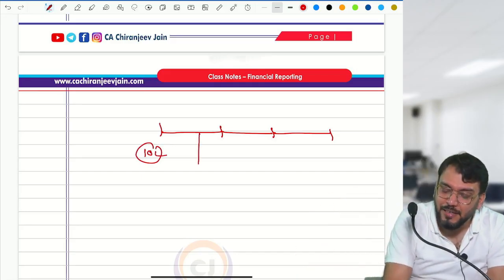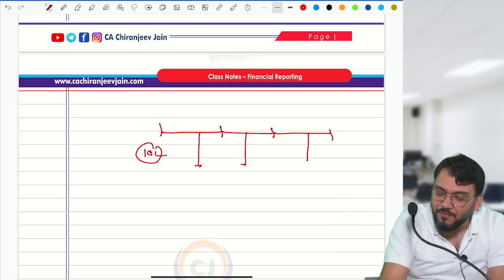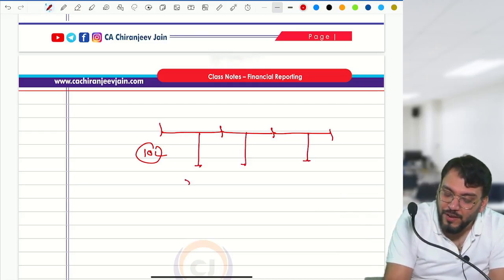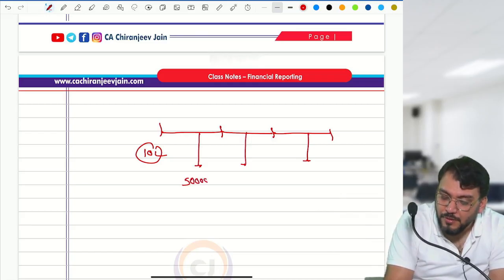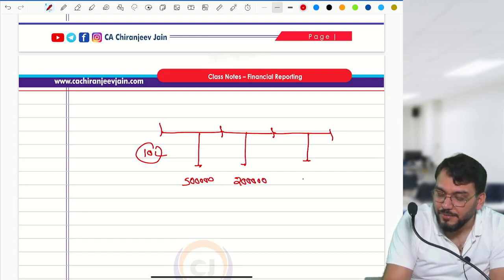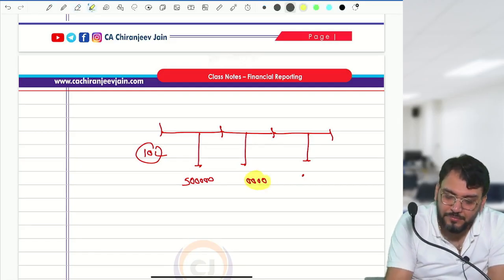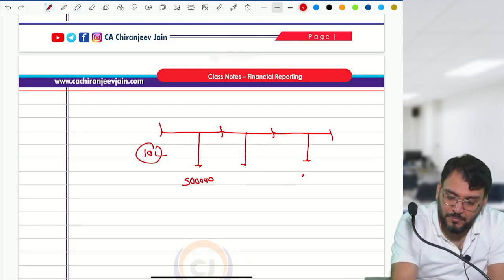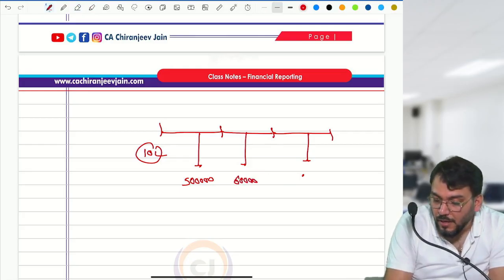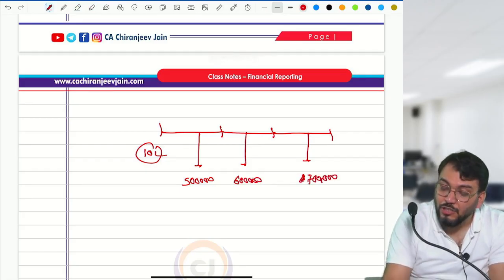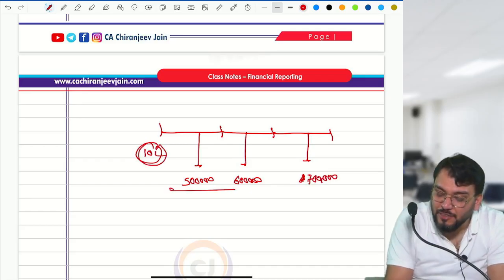It is given that training expense incurred in the first year is 5 lakh, second year it is 6 lakh, and third year it is 7 lakh. Okay. So this will be amortized to PL in which ratio?